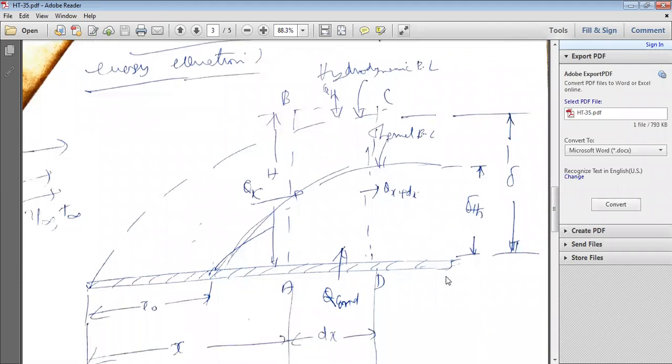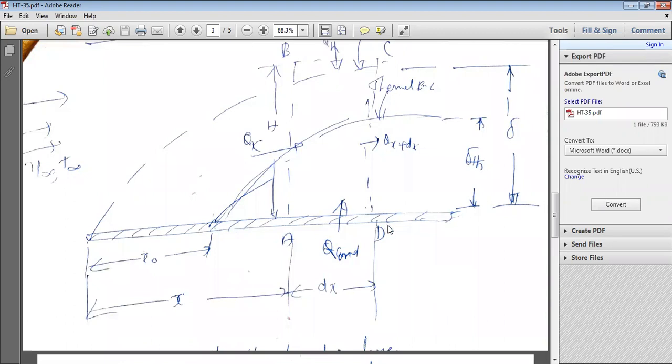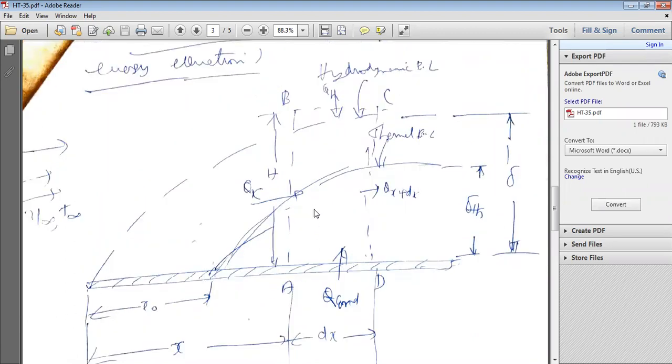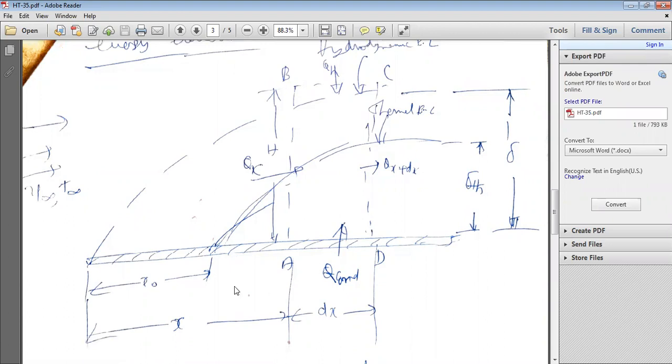And here, consider a plate of length L. Now, consider a fluid element at a distance x. Consider a fluid element A, B, C, D at a distance x from the leading edge. This is the leading edge. This is the trailing edge.